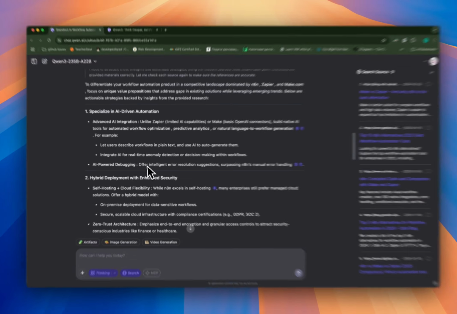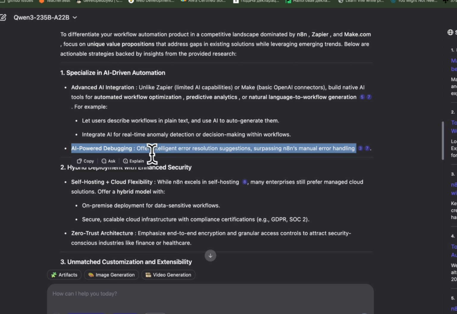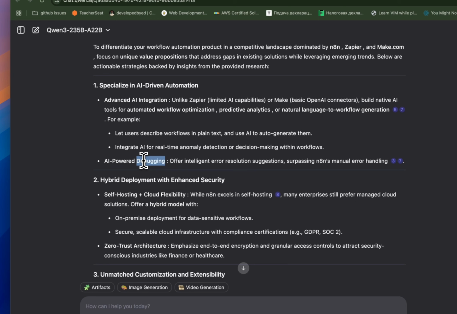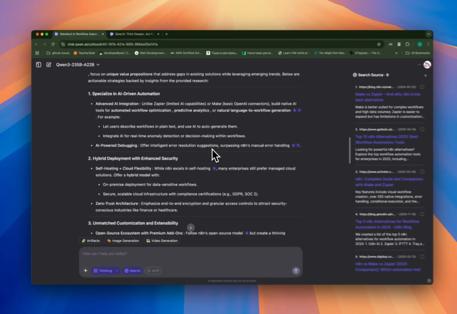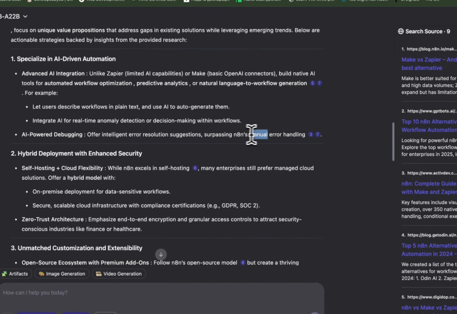Okay, so offer intelligent error resolution suggestions and surpass. Okay, this is interesting. I don't know the platforms deep enough for me to even have an opinion on this, but this sounds interesting. All right, so I guess what it means is that it's a bit hard to handle some issues and errors on those platforms. Like it says, an app is manual error handling. I guess there are sources that I can check out. So that's nice that it links it.